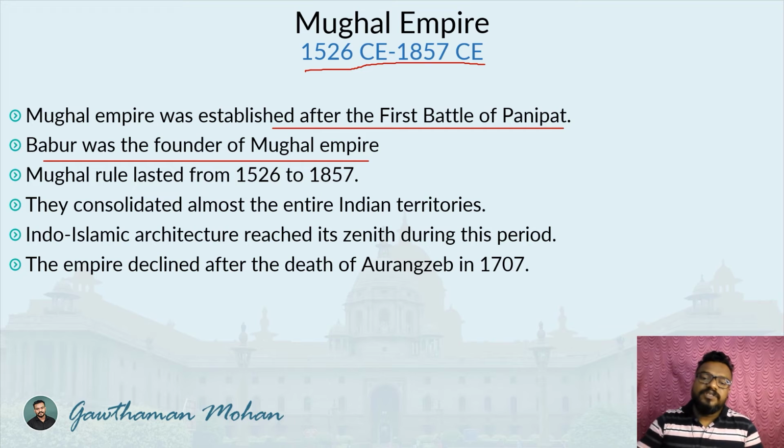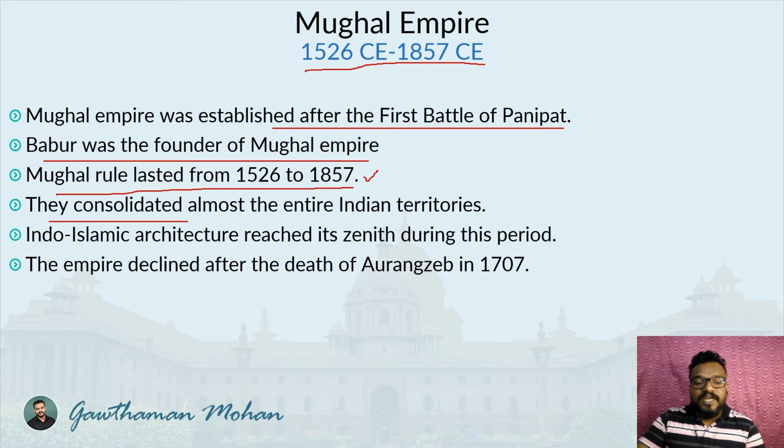Akbar the Great was one of the most prominent rulers among them. And Mughal rule lasted from 1526 to 1857. So 1857 is an important year, because that is the year in which the first war of Indian independence, or the revolt of 1857, happened.